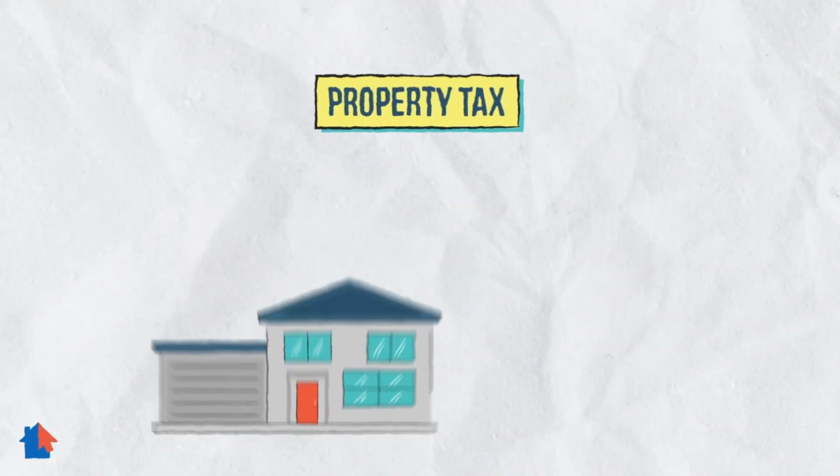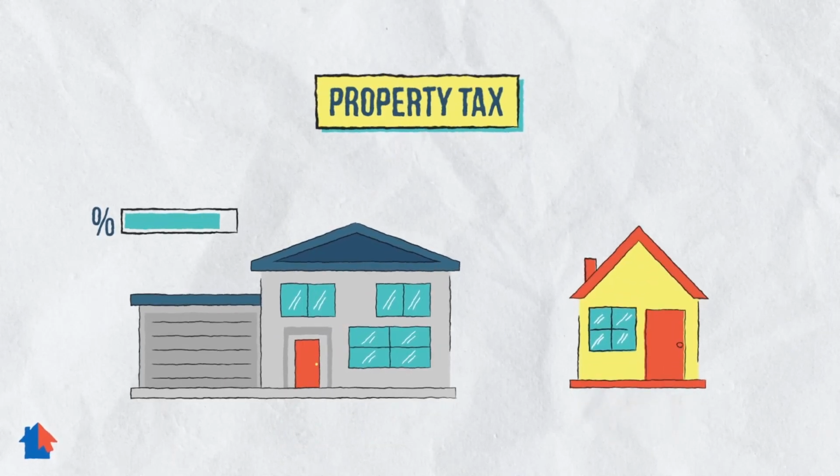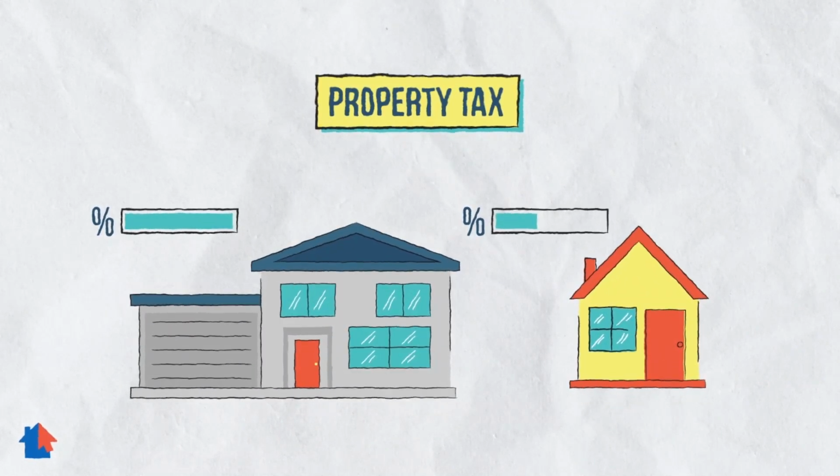Most local government revenue, however, comes from property tax. A property tax is an annual amount charged on any building or land. The higher the value of the property, the more money you pay.